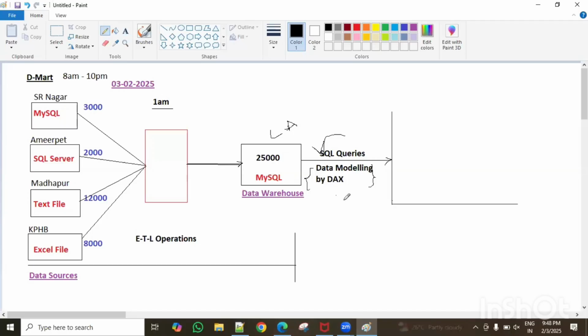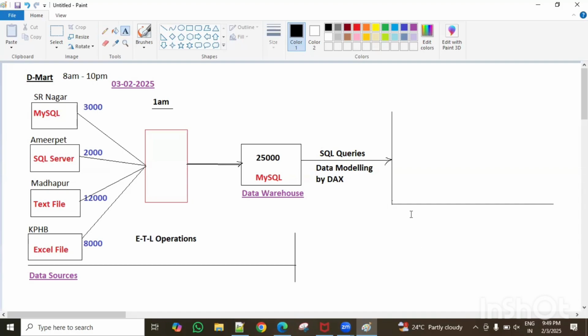Why is this important? DAX, data modeling is most important, guys. All of you, data modeling is the most important. Then what do we learn here? We learn DAX. DAX for what? Data Analysis Expressions. Okay, right. So finally, what do we do, guys? We create the reports here. We create reports, graphs, plots, charts, or dashboards. They're all different names, guys.